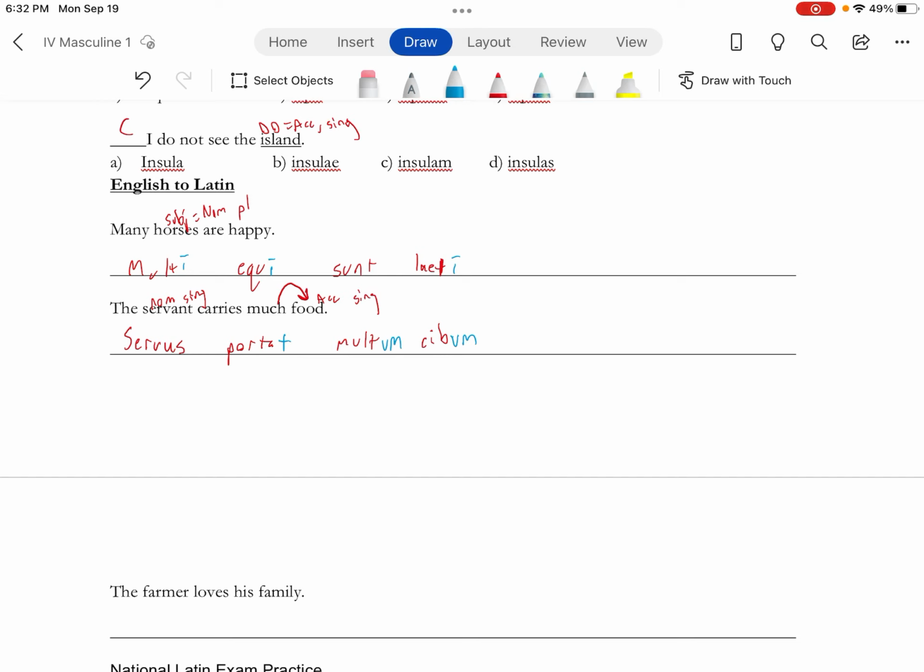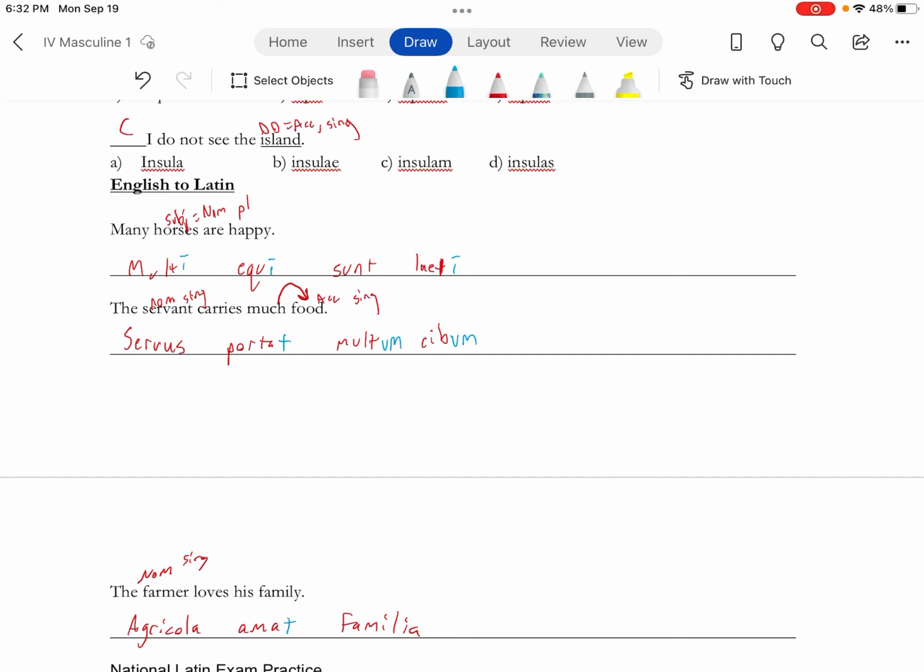Last one: the farmer loves his family. Agricola, amare, familia. Nominative singular, so agricola is good. Loves: I need to get rid of the RE because that's to. The farmer is a he, she, or it, so I'm going to put a T there, because T is he, she, or it.